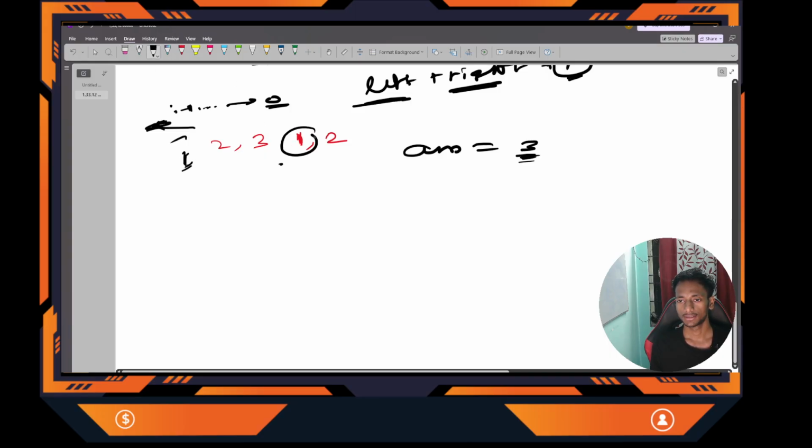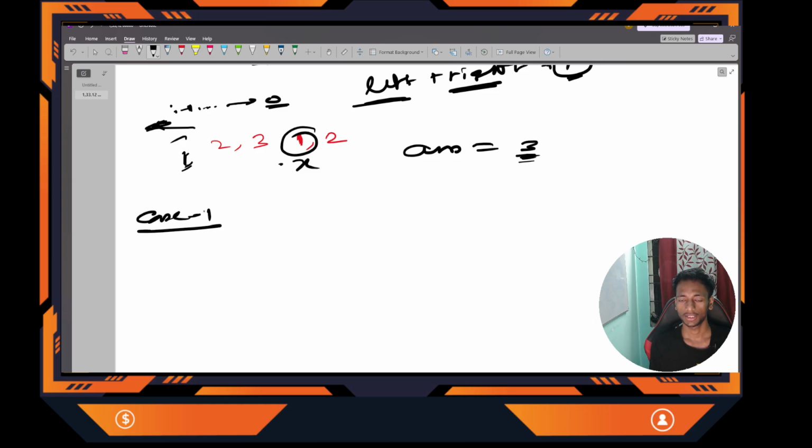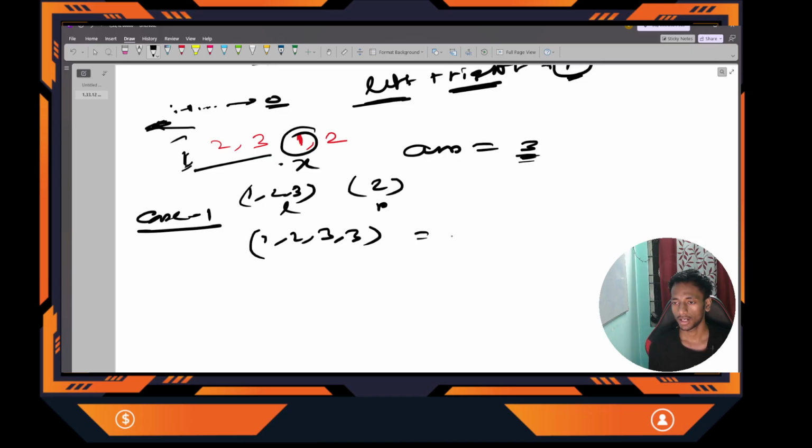So now our x is 1. So I'll check what is the left subarray. Yes, one left subarray is possible, non-decreasing. That is actually 1, 2, 3. This is the left subarray. The right subarray is only 2. This is L and this is R. So now case 1 is I want to mark this x to the left subarray. That will be 1, 2, 3, 3. I will change this to 1, 2, 3. So I got length as 4. Right, the length is now 4. So this is one best answer. So I'll override this with 4.